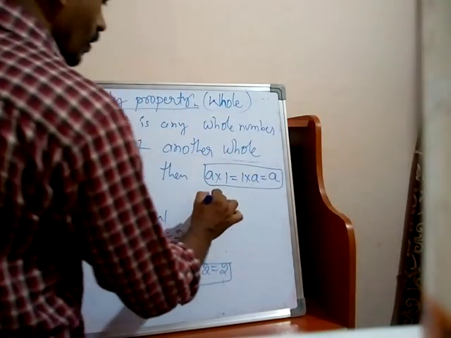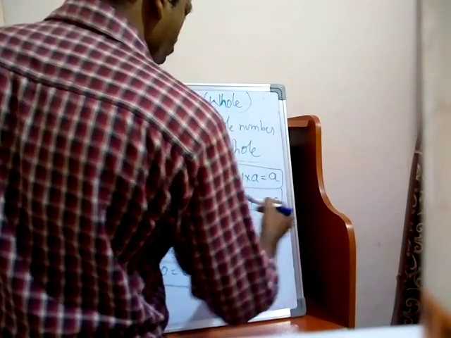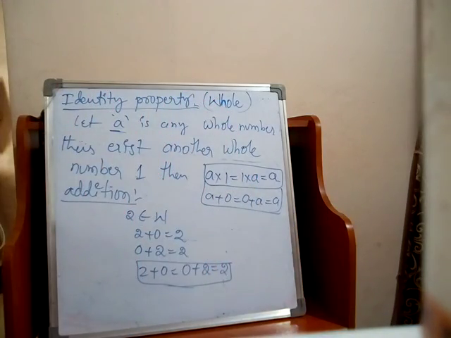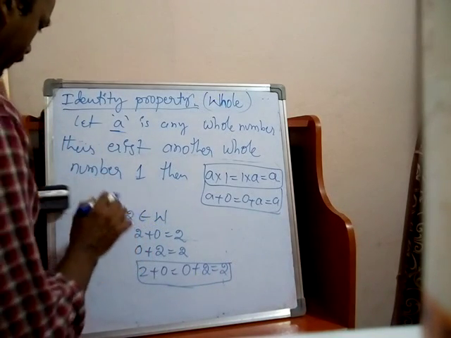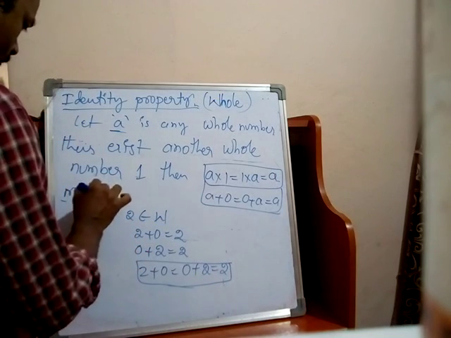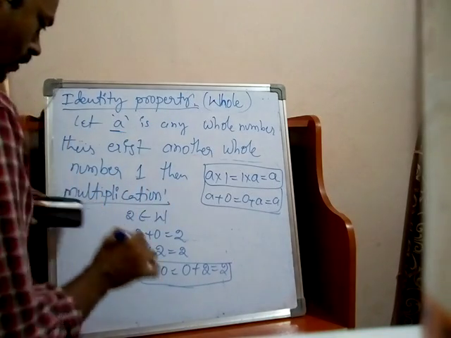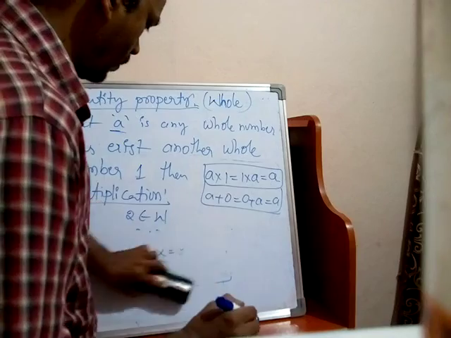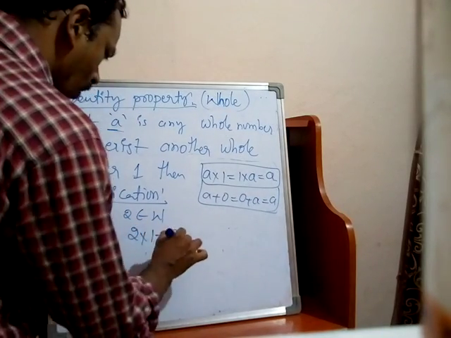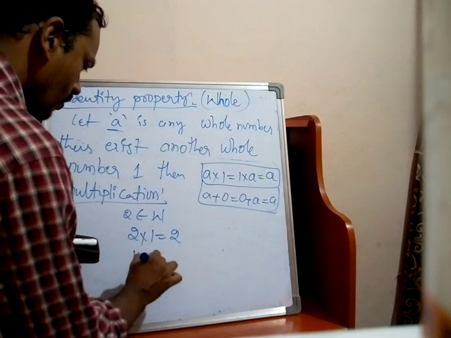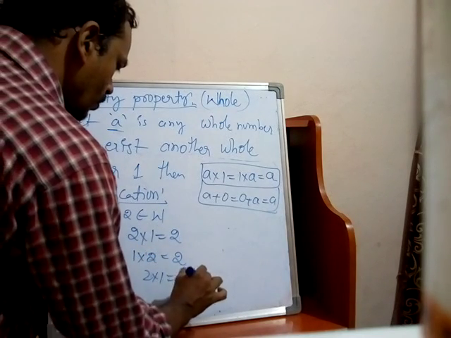Under addition, A plus 0 is equal to 0 plus A is equal to A. Under multiplication, A into 1 is equal to 1 into A is equal to A. If you take multiplication, 2 into 1 how much? 2 only. 1 into 2 how much? 2 only. So that's why 2 into 1 is equal to 1 into 2 is equal to 2.